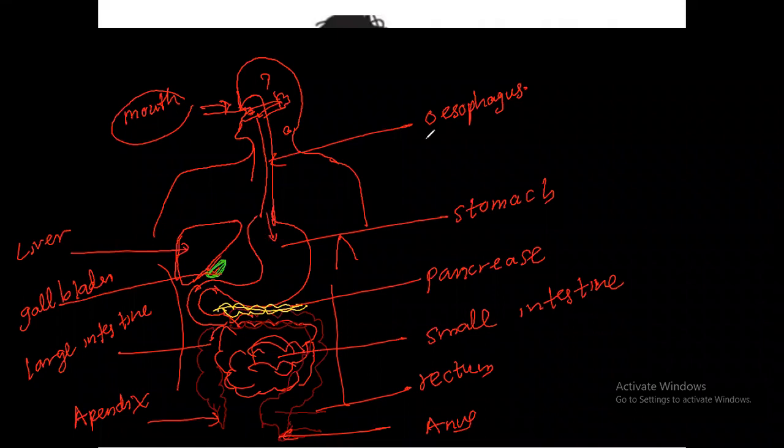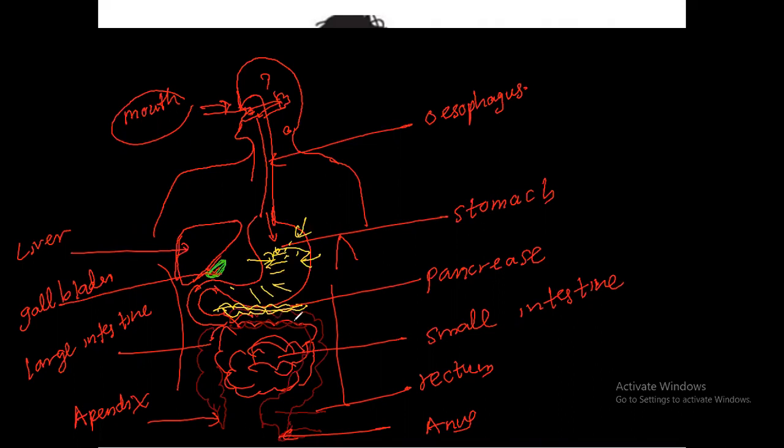Then after the food goes inside the stomach, it is mixed with the digestive juices. Our stomach produces 3 types of things. What are they? Digestive juices, hydrochloric acid, and mucus. What are they producing? Digestive juices, hydrochloric acid, mucus. It is making a chyme-like paste here. Then the chyme is pushed to our small intestine.